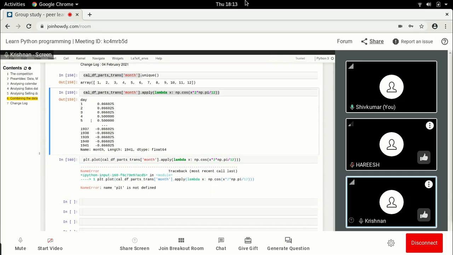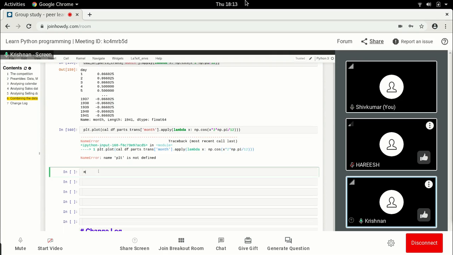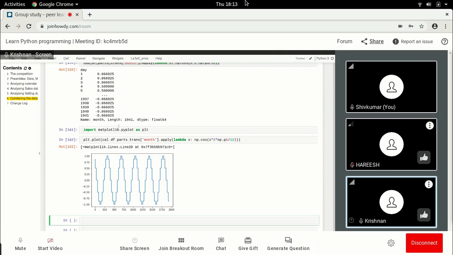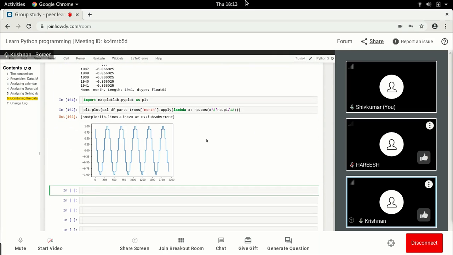Do you think you have to import math for pi? Until now we haven't done it. As long as it looks like a sinusoid, that's all we need. I just plot it like this.